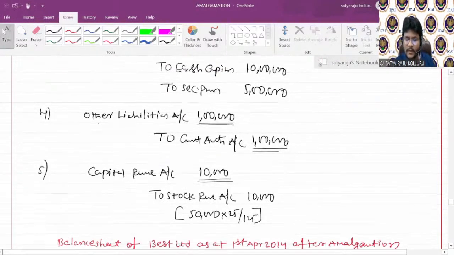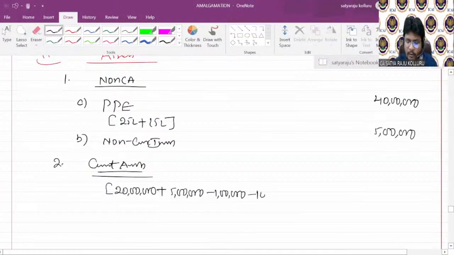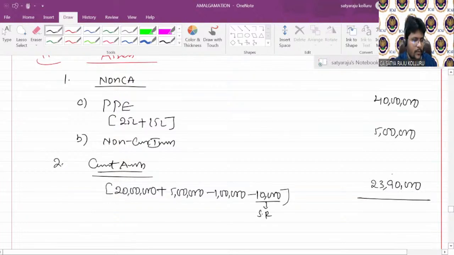One more thing, guys. The stock reserve you wrote, na? This stock is there under which assets? Current assets only. That means stock reserve is nothing but a reduction in the stock. That stock is there under current assets, which means you need to reduce the current assets as well, 10,000 for stock reserve. Minus 10,000. This is for stock reserve, guys. Now you can tell me how much it is. 24 lakhs minus 1 lakh, 24 lakhs, 24 lakhs minus 10,000, 23 lakh 90,000. What is the total? 45 plus 23 lakh 90,000. I got 68 lakh 90,000.